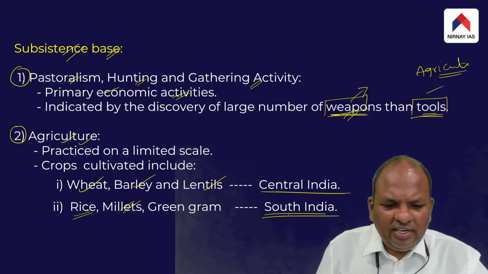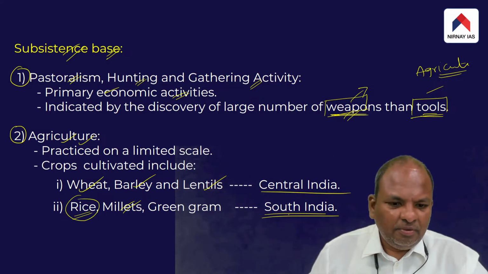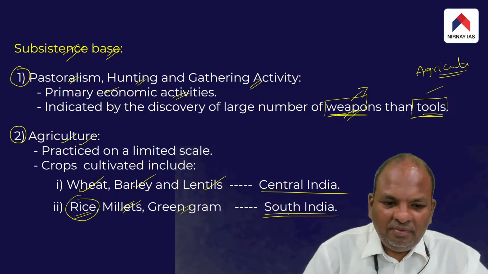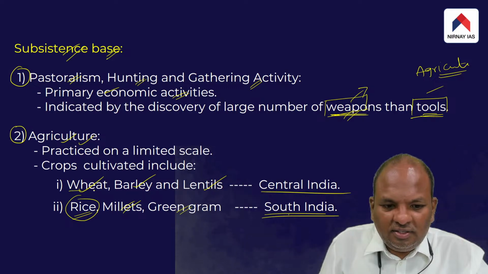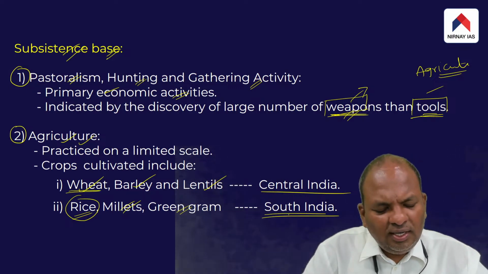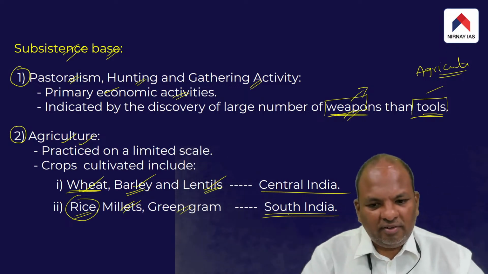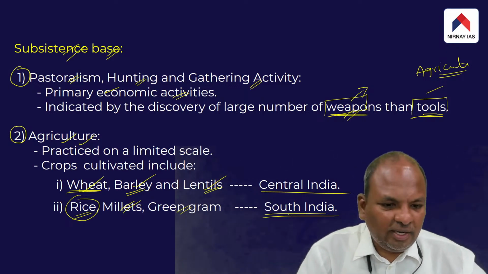We get evidence of rice, but on a small scale. Green gram was also grown. Whereas in North India, where the climate is suitable for wheat, it was cultivated. Barley was also cultivated, and lentils, particularly in the central part of India.